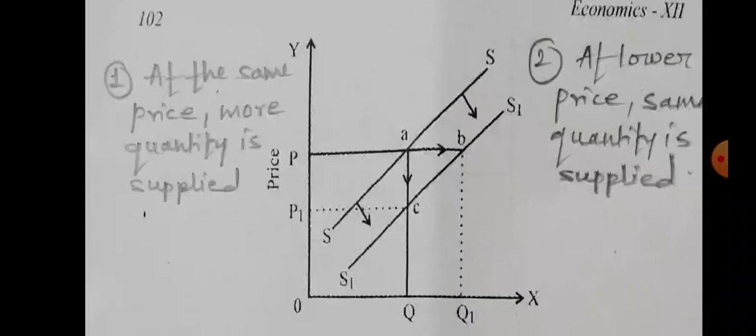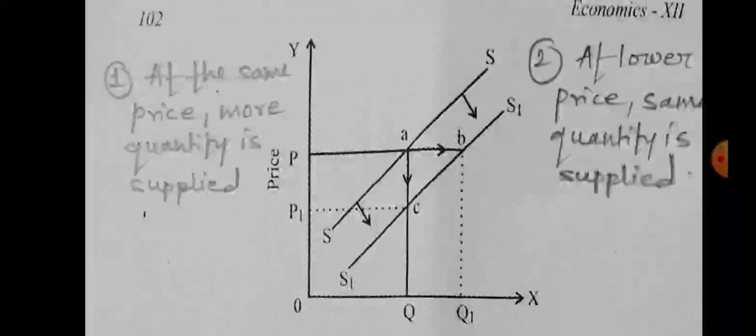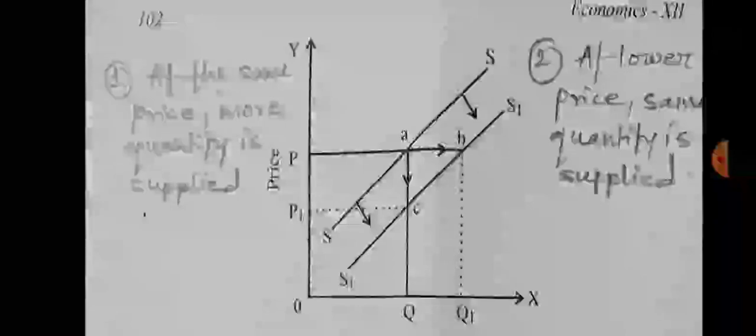Let us see how, with the help of a diagram. You know the two conditions for increase in supply: at the same price more quantity is supplied, and at lower price same quantity is supplied. On the y-axis we measure price, on the x-axis we measure quantity supplied. SS stands for the original supply curve and S1 stands for the new supply curve. Here 3 points are given in the diagram: point A, point B and point C.